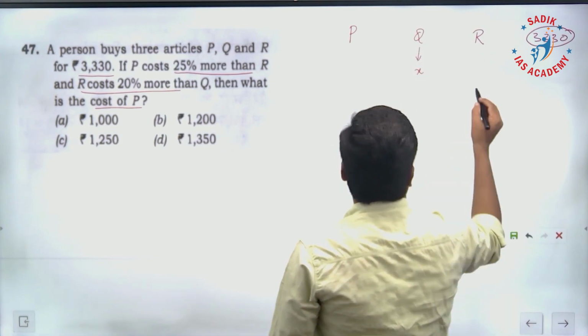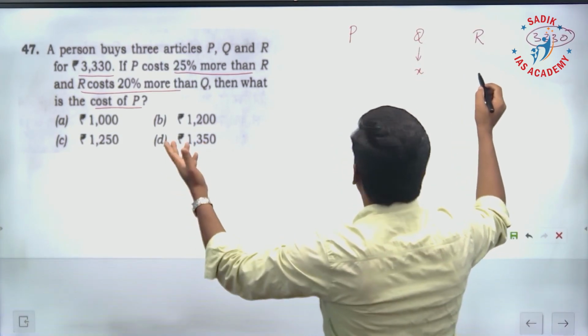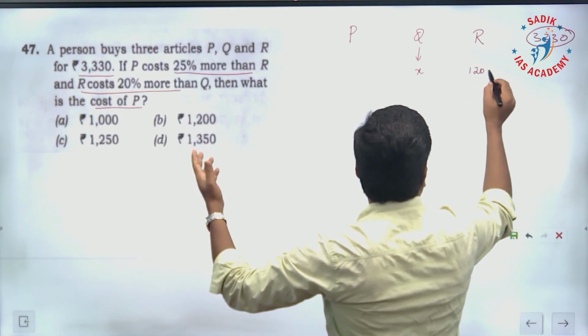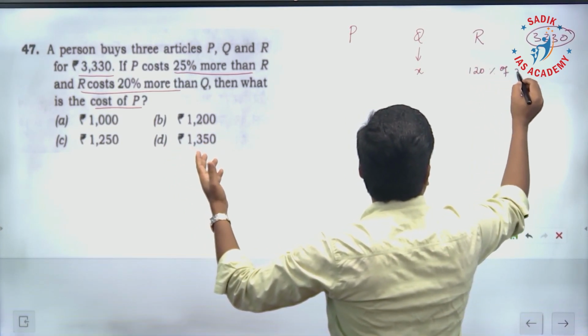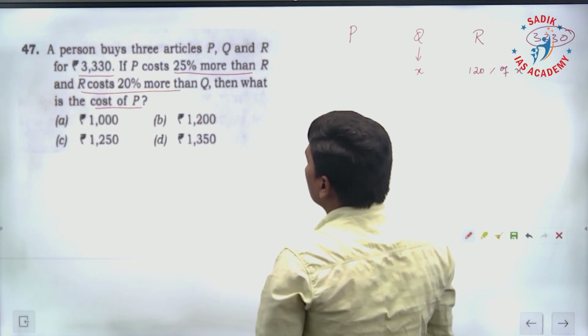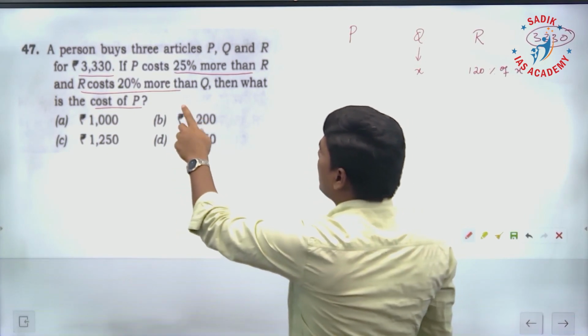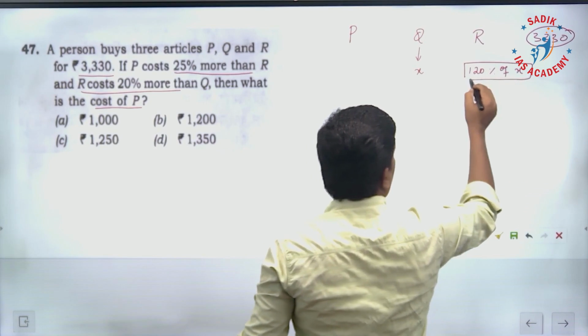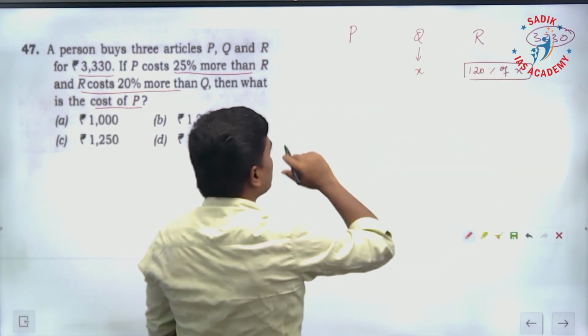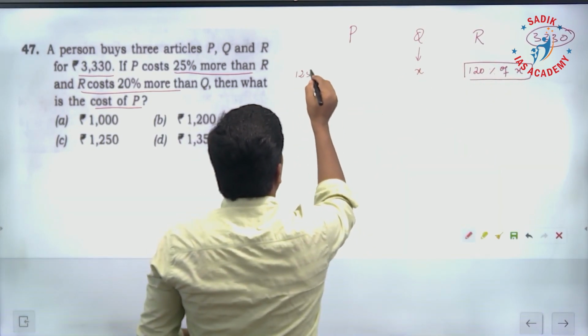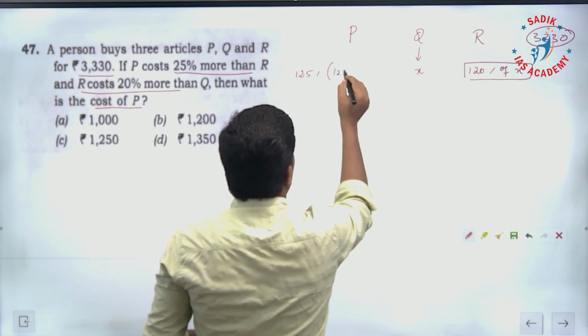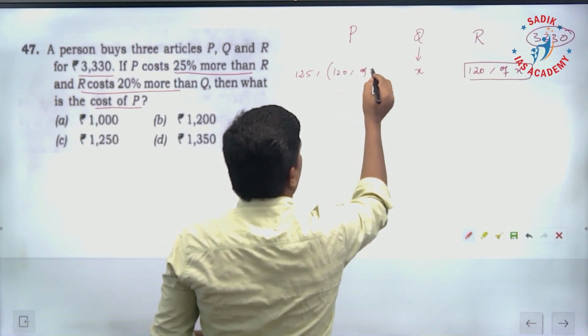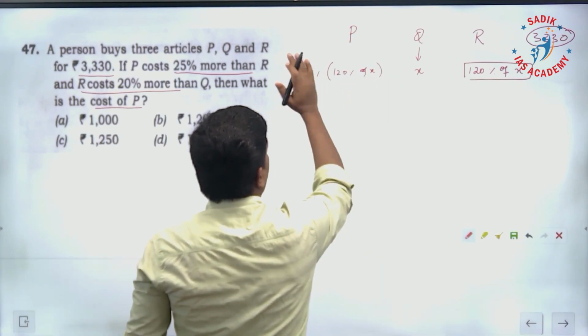Then the cost of R is going to be 20% more, that means 120% of X. Then P costs 25% more than R. From here, 25% more means 125% of 120% of X. In this, 25% more means 125%.